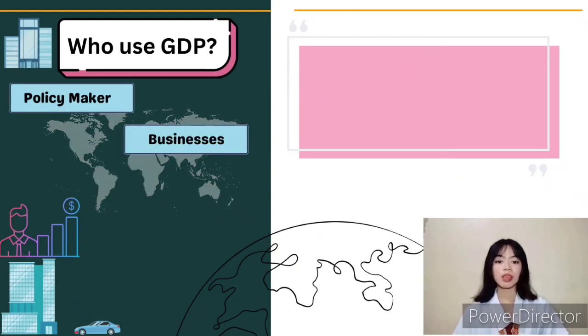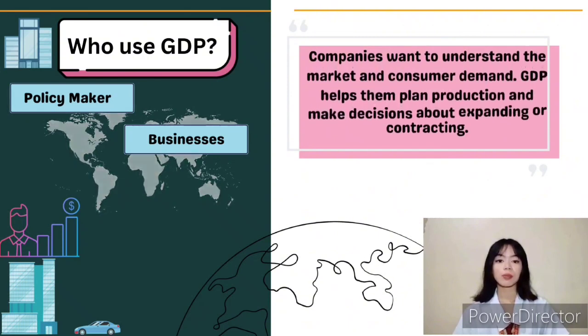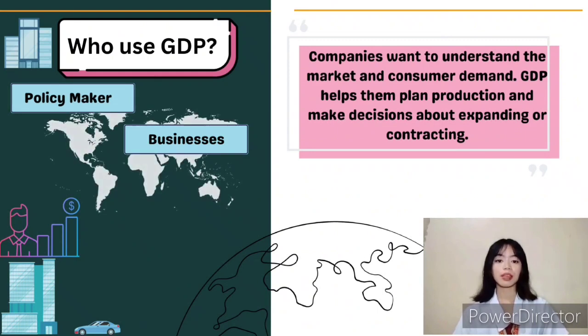Second are businesses. Companies want to understand the market and consumer demand. GDP helps them plan production and make decisions about expanding or contracting. For example, if GDP indicates a growing economy, a company might increase production to meet higher demand for its product.